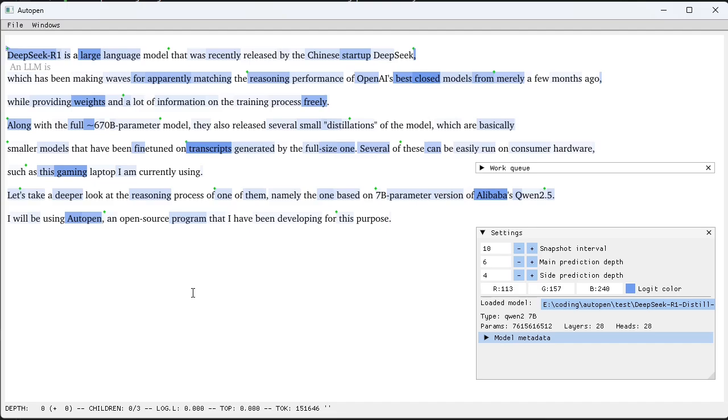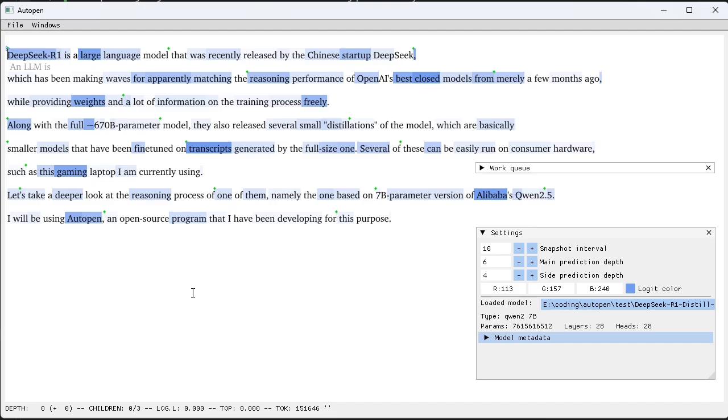Along with the full, approximately 670 billion parameter model, they also released several small so-called distillations of the model, which are basically smaller models that have been fine-tuned on transcripts generated by the full-size one, in the hope that they will absorb some of its reasoning capabilities in the process. Several of these can be easily run on consumer hardware, such as this gaming laptop that I'm currently using.